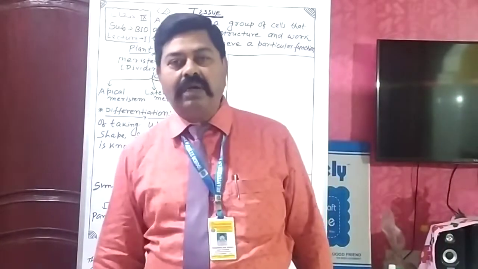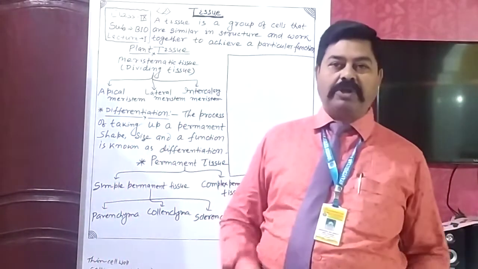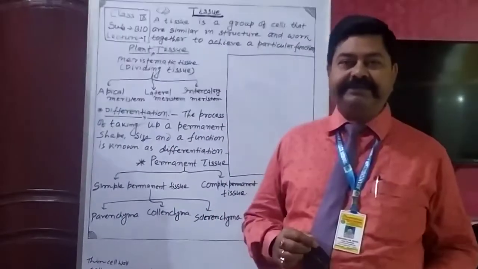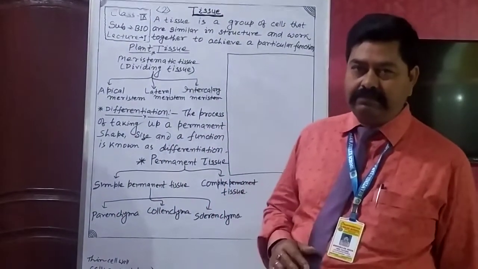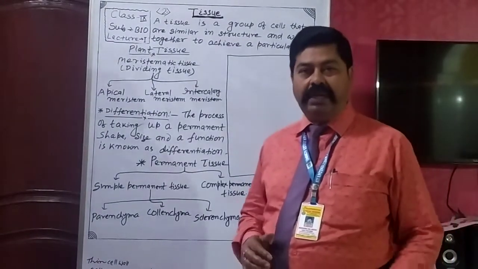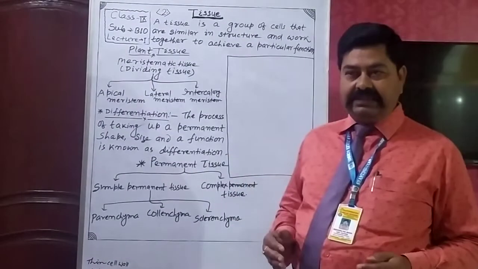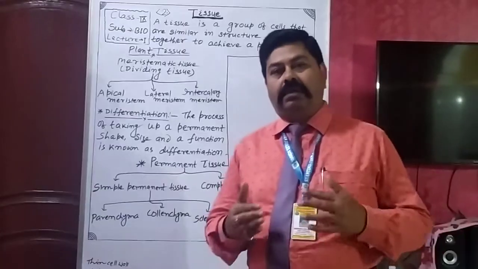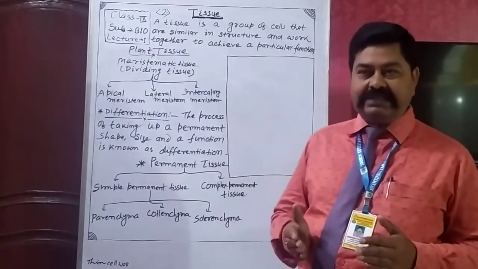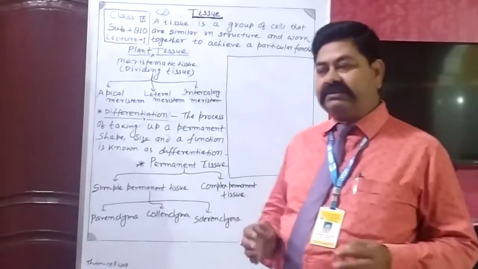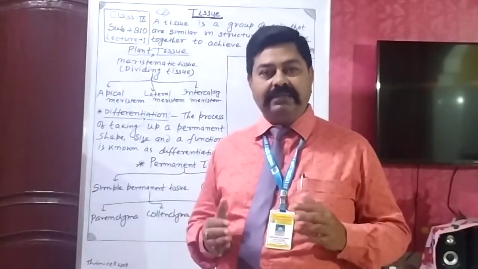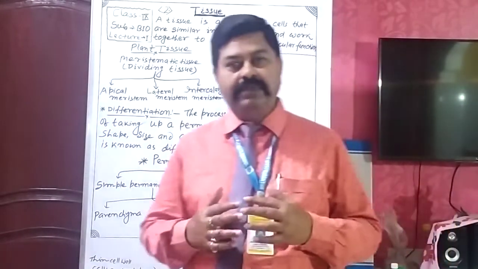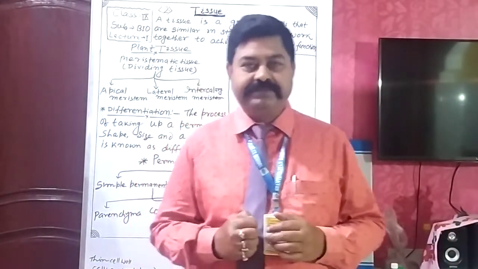In unicellular organisms, almost all the functions are controlled by a single cell, but in complex or multicellular organisms, there are many functions, and all the functions are controlled by different types of groups of cells.